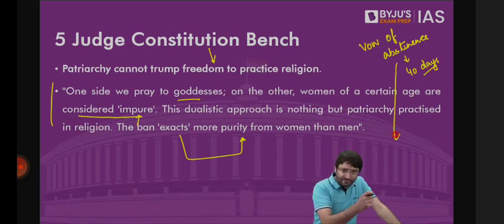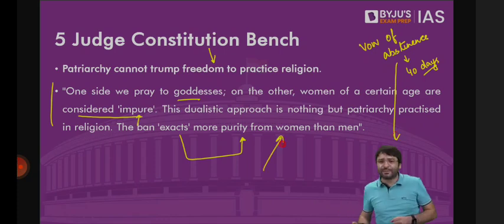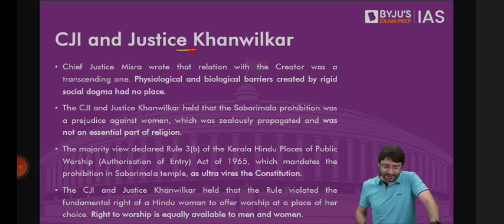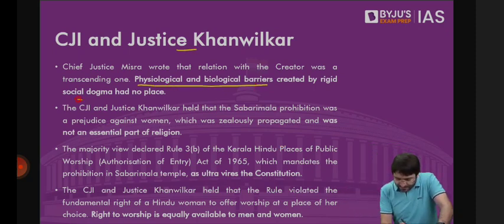But every month, a woman goes through a menstrual cycle, which means she cannot remain pure for 40 days in total, together, in one go, if you are of the menstruating age. The Supreme Court said this ban basically exacts more purity from women than men. That is why it is patriarchy, it is unconstitutional. Chief Justice of India and Justice Khanvilkar, they write together. What they say? They say physiological and biological barriers created by rigid social dogma have no place.